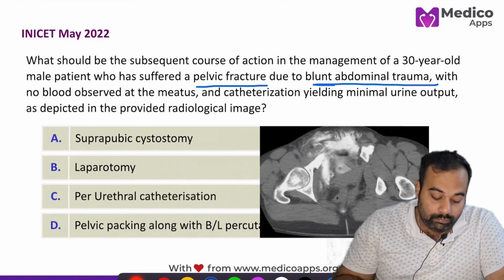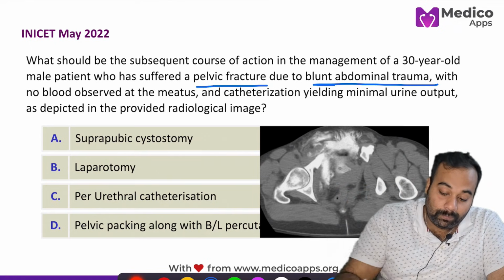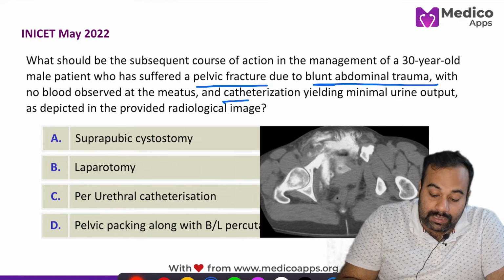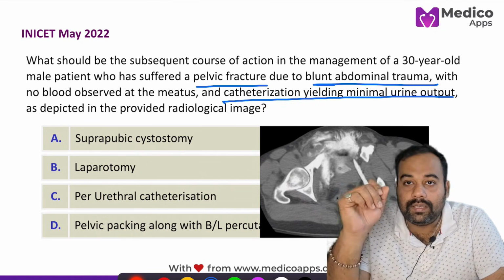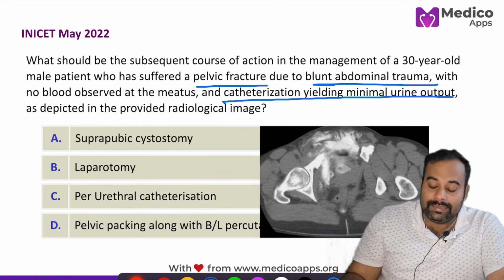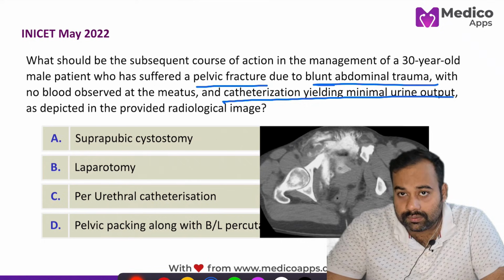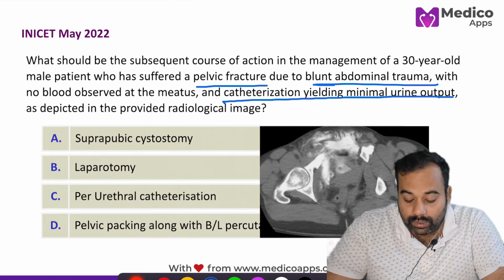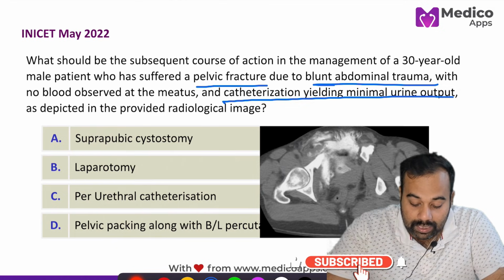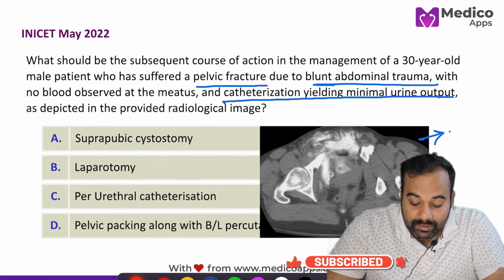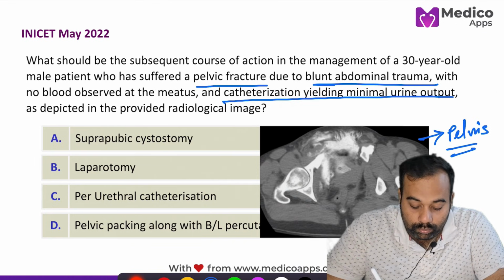Now with no blood observed at the tip of the meatus, catheterization yielding minimal urine output, as depicted in the provided radiological image. In this image, there is a CT scan with a contrast study. Here you can easily appreciate that this is the area of the pelvis.